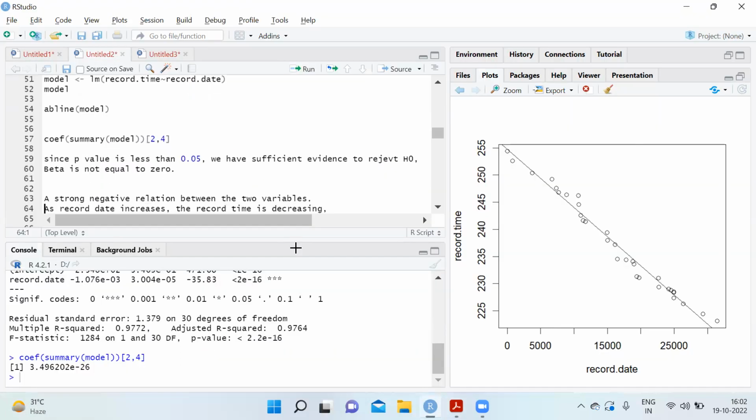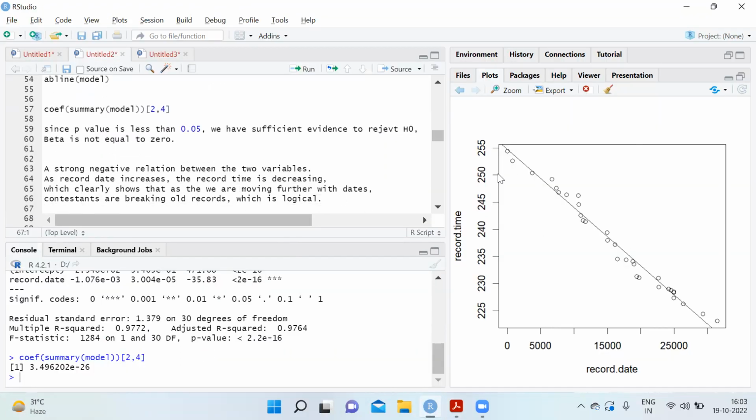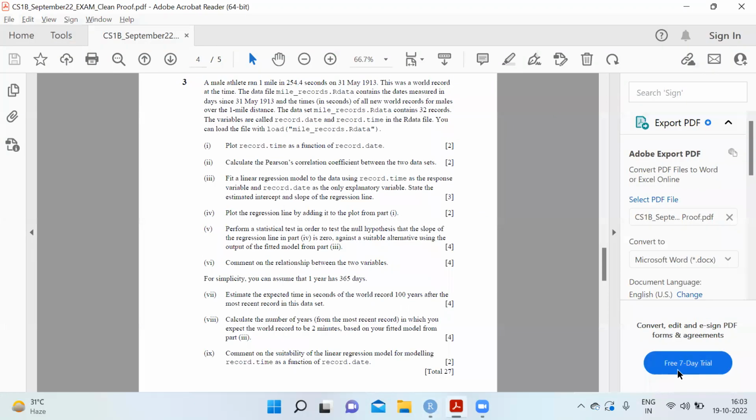Comment on the relationship between the two variables. A strong negative relation between the two variables. As the record date increases, the record time is decreasing. Which clearly shows that as you're moving further with dates, contestants are breaking old records every time they want to move forward, which is logical as well.